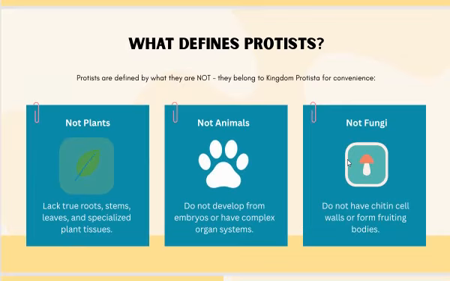They are not animal-like, they are not fungi-like, they are not plant-like. What is the reason behind this? When we say they are not plant-like, it means the true root, stem and leaves are absent in them. When we say they are not animal-like, it is because they do not develop from embryos or have a complex organ system. When we say they are not fungi-like, it means that the fungal cell wall is made up of chitin, but the protist cell wall is not made up of chitin.